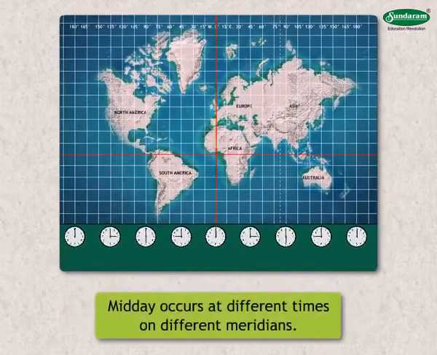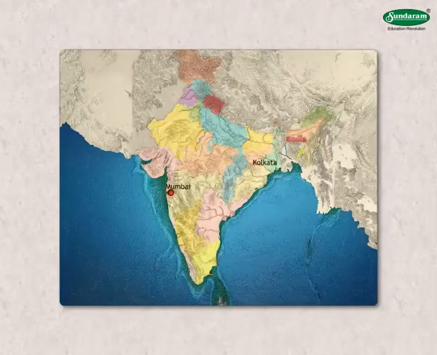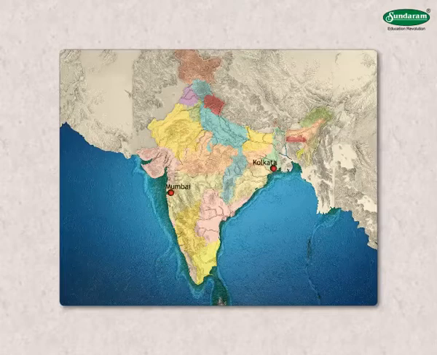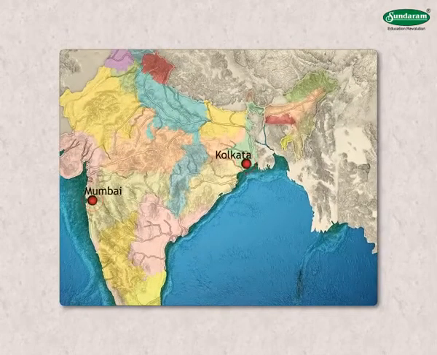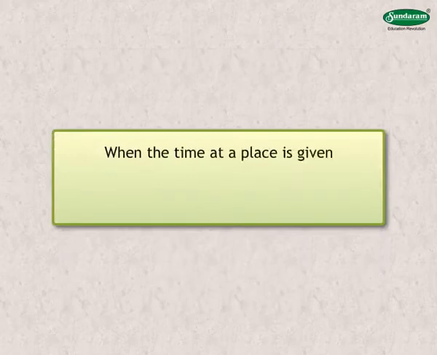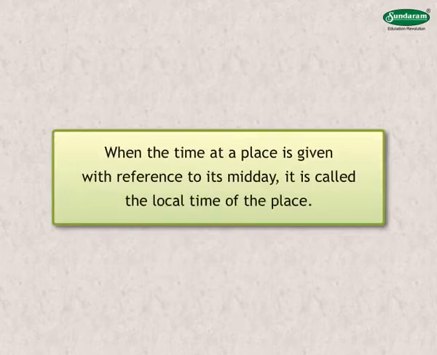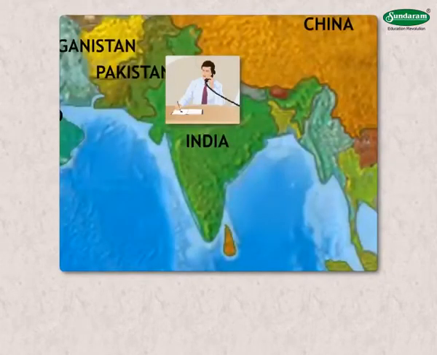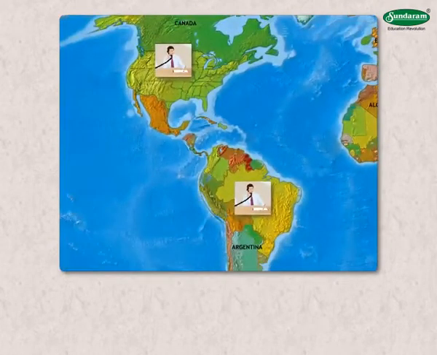Midday occurs at different times on different meridians. When it is midday in Mumbai, it will not be so in Kolkata. As Kolkata is to the east of Mumbai, it is already past midday there. When the time at a place is given with reference to its midday, it is called the local time of the place. There is no problem in using the local time of a place in a limited area, but it is inconvenient when people in a large area have to communicate with one another.